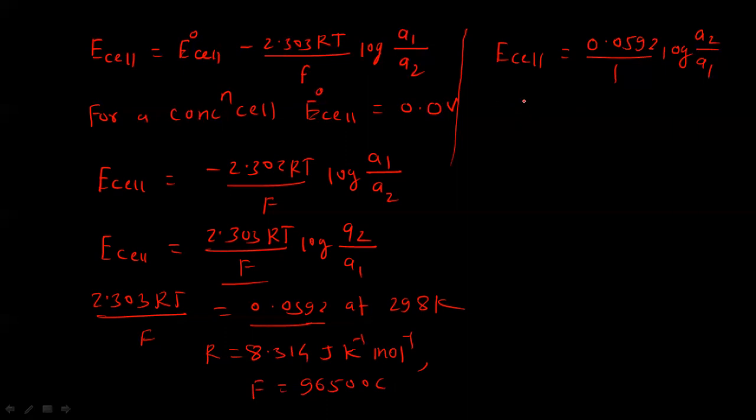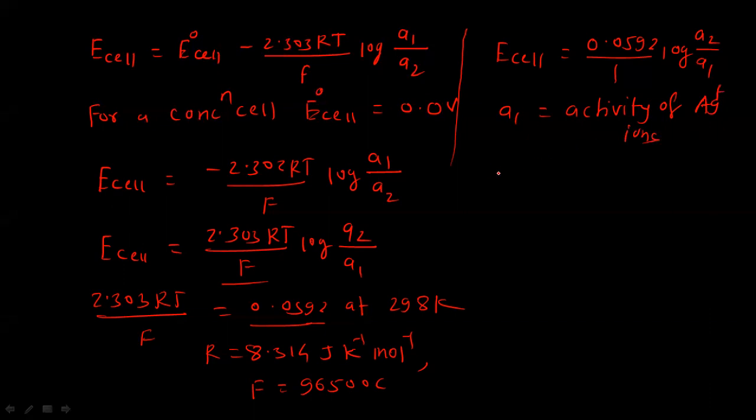A1 and A2 are the activities of the silver ions.